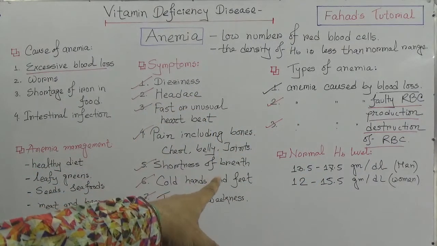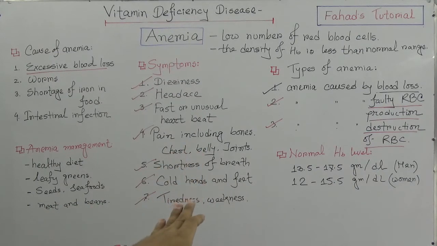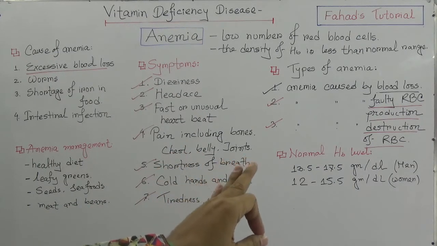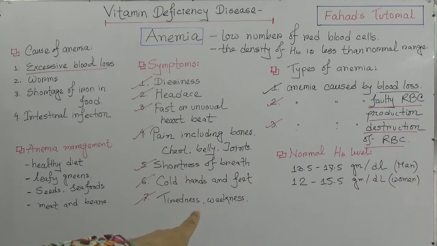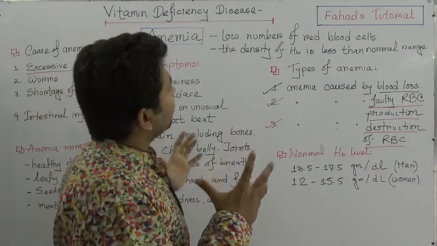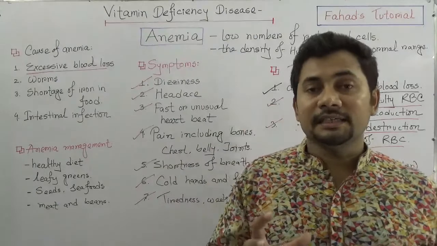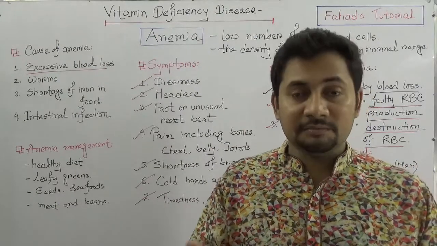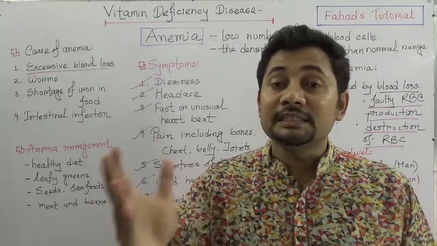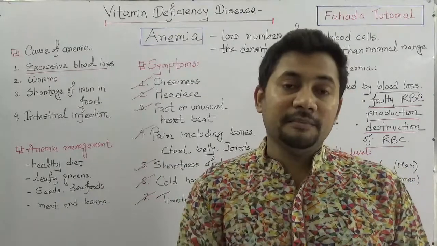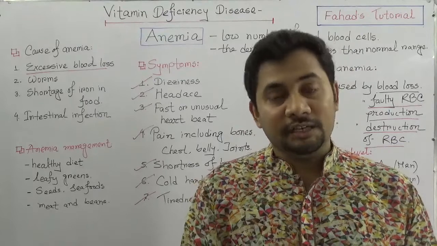And you must know the normal range of hemoglobin, which is 13.5 to 17.5 grams per deciliter in men, and 12 to 15.5 grams per deciliter in women. This unit is important. So I hope you know what to write in case of questions, if you see in a question paper the cause of anemia, the definition of anemia, and how to manage anemic patients.